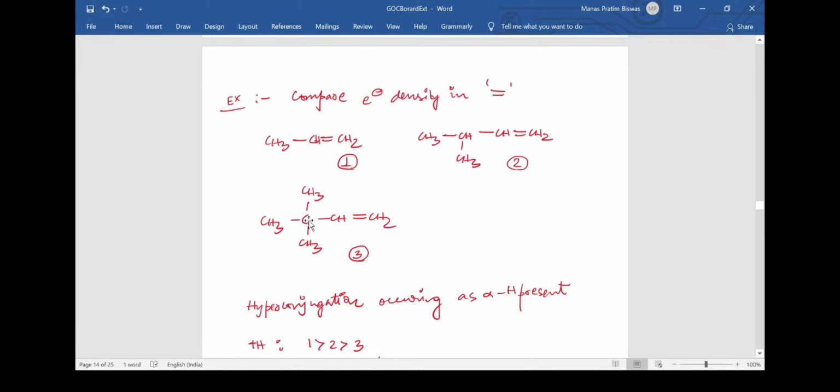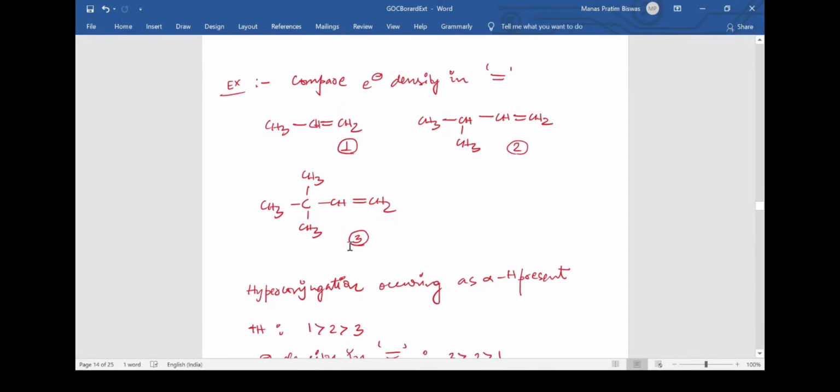So what we can say is that in the first molecule, due to the presence of 3 alpha hydrogens, there will be hyperconjugation. 3 hyperconjugation structures will be possible for structure number 1. Only 1 hyperconjugation structure will be possible for structure number 2, as there is only 1 alpha hydrogen, and 0 alpha hydrogen is present in structure number 3, hence there will be no hyperconjugation in structure number 3. So we can say that the hyperconjugation effect order will be 1 greater than 2 greater than 3.